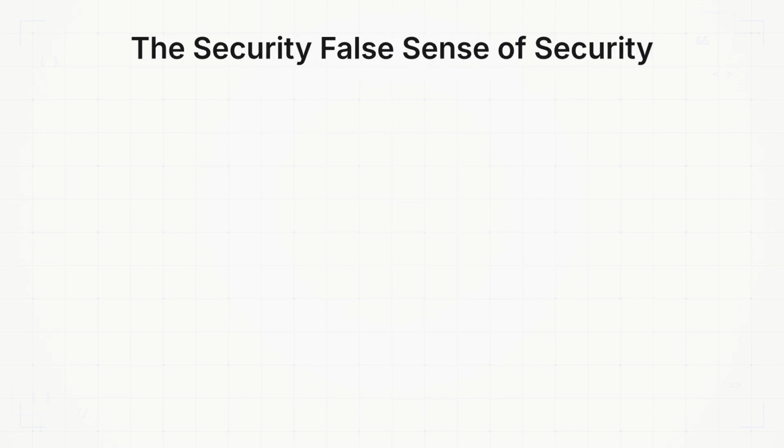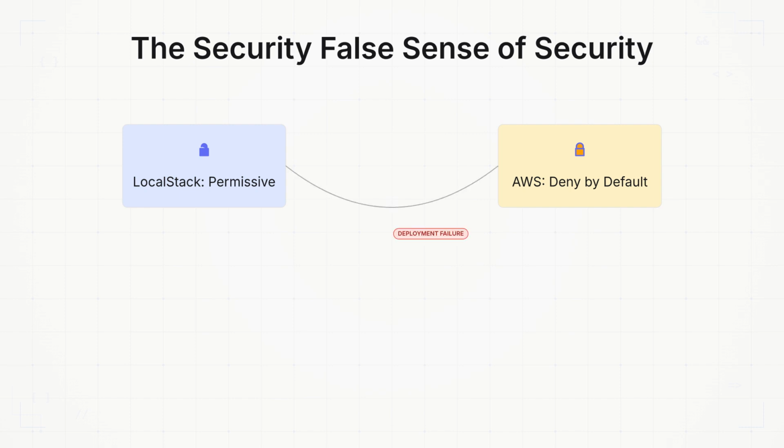Perhaps the most dangerous lie is the IAM Blind Spot. By default, LocalStack is incredibly permissive. It often ignores missing permissions, malformed resource policies, or complex service-linked roles. Developers get used to their code just working because the local environment doesn't enforce the principle of least privilege. Then they deploy to a locked-down production environment, and the application crashes immediately with a 403 forbidden error. Debugging IAM policies in production is a nightmare of trial and error that could have been caught if the development environment actually enforced those rules.